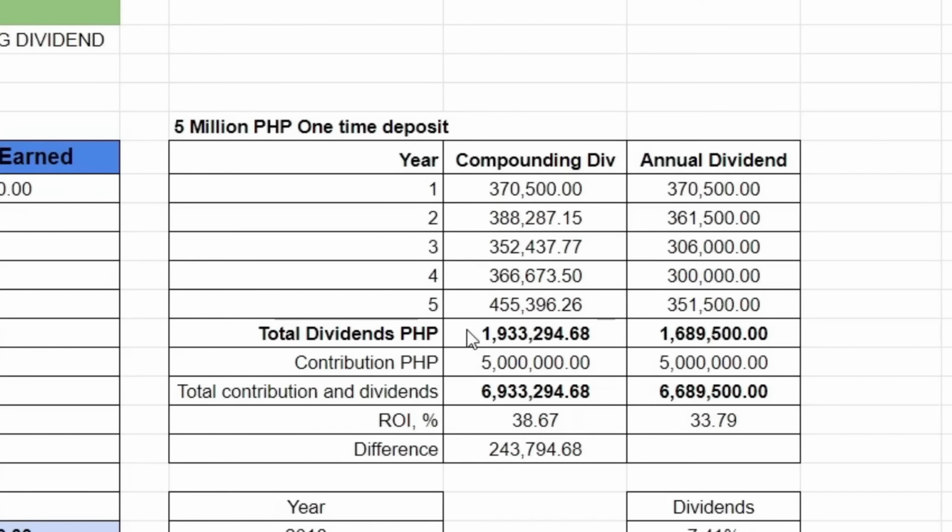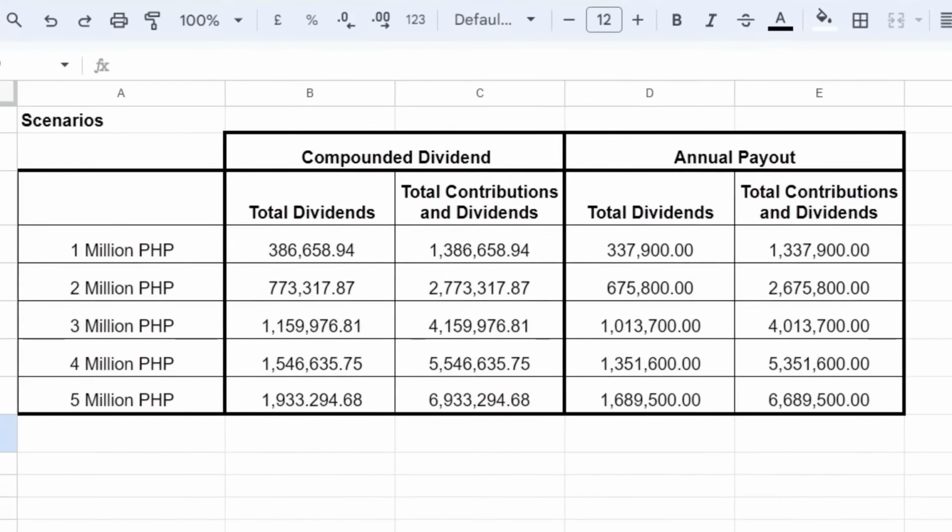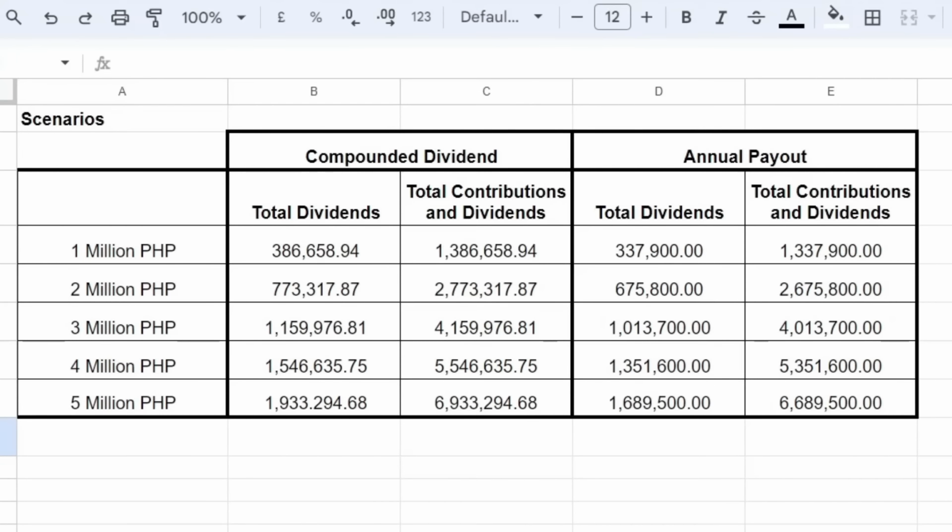And pag annual dividend naman ay 1,689,500 pesos ang total dividends after 5 years. And merong difference na 243,794 pesos.